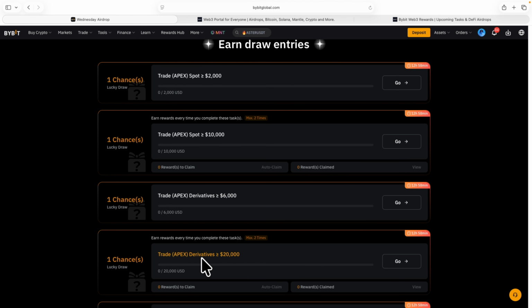For futures trading or derivatives, just divide this by the leverage you want to use, and that's the capital you need. So for this $20,000, if you're using, let's say, 20x leverage, that means that you only need $1,000 capital. That's just the meaning. And once you do that, you get your $20,000 trading volume.